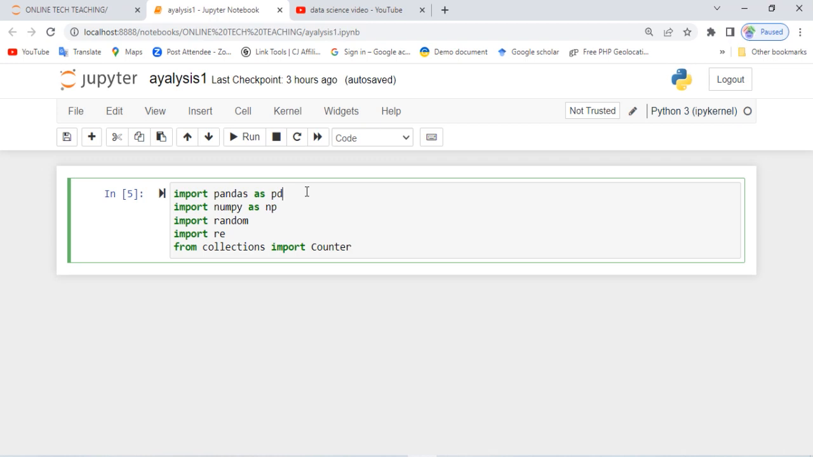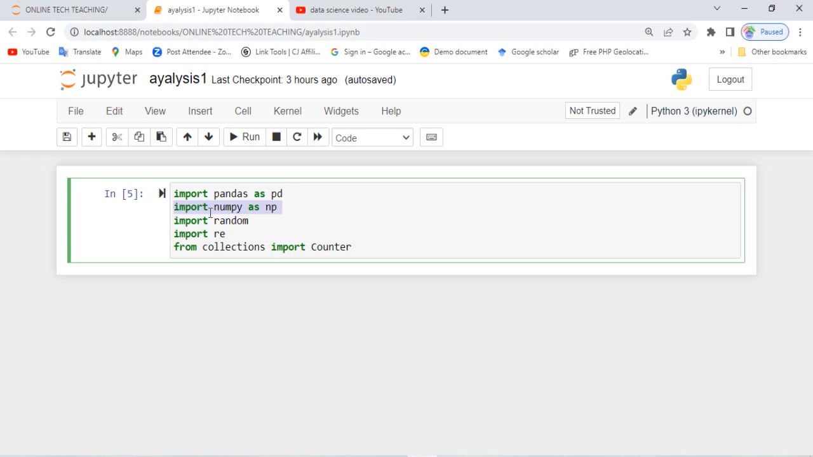Now, secondly, we have another one that we have imported here, which is NumPy. NumPy is a Python library used for working with arrays of data. It has functions for working in the domain of linear algebra, Fourier transformation, and matrices. NumPy was created in the year 2005 by Travis Oliphant.